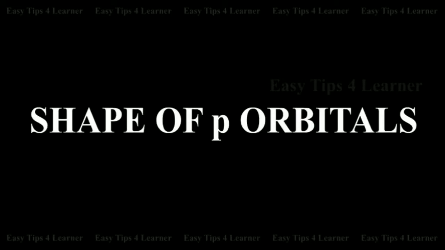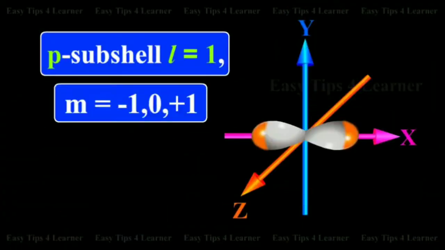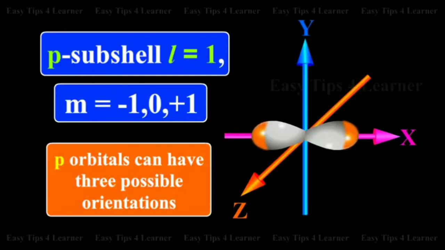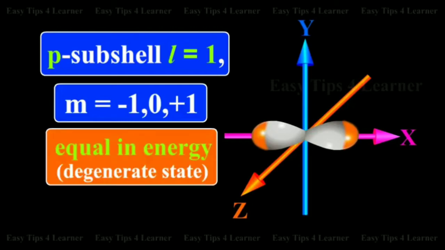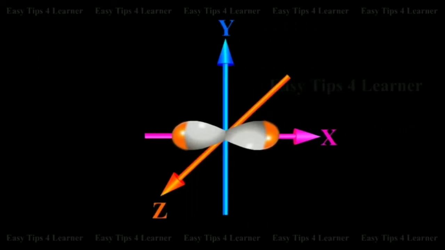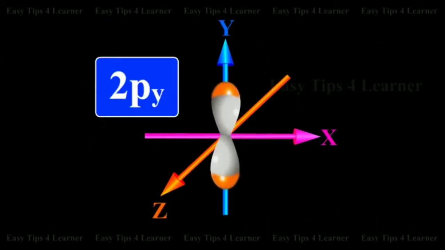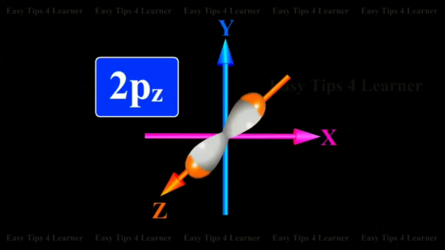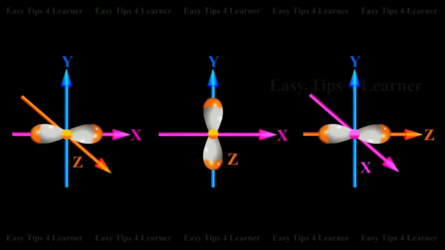Next, we discuss the shape of p subshells. For p subshells, m is equal to minus 1, 0, plus 1. So 3 different values, which means 3 different possible orientations for p orbitals, that are px, py and pz. These 3 p orbitals have the same energy but differ in their orientations only. So they are known as degenerate orbitals. Atomic orbitals having the same amount of energy are known as degenerate orbitals.